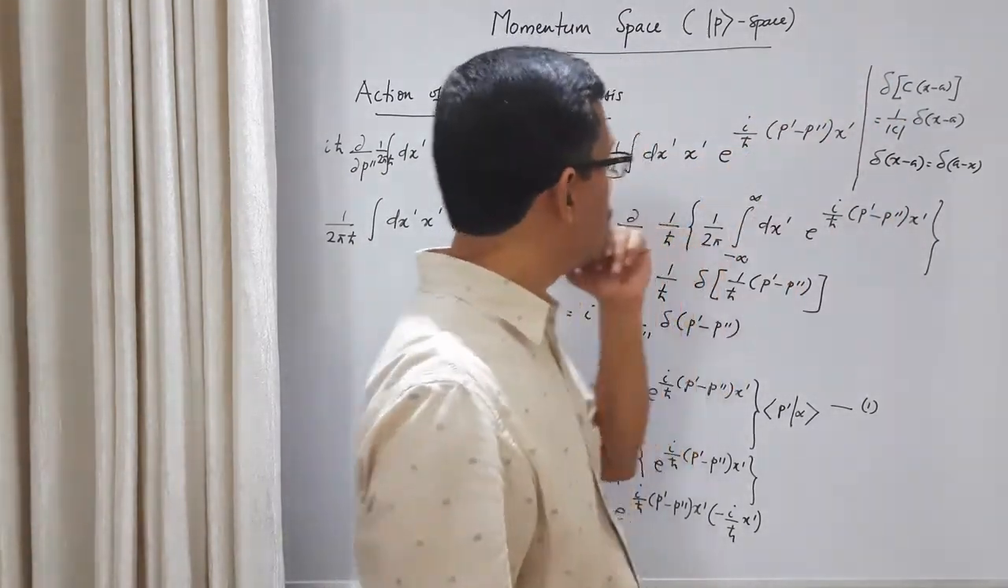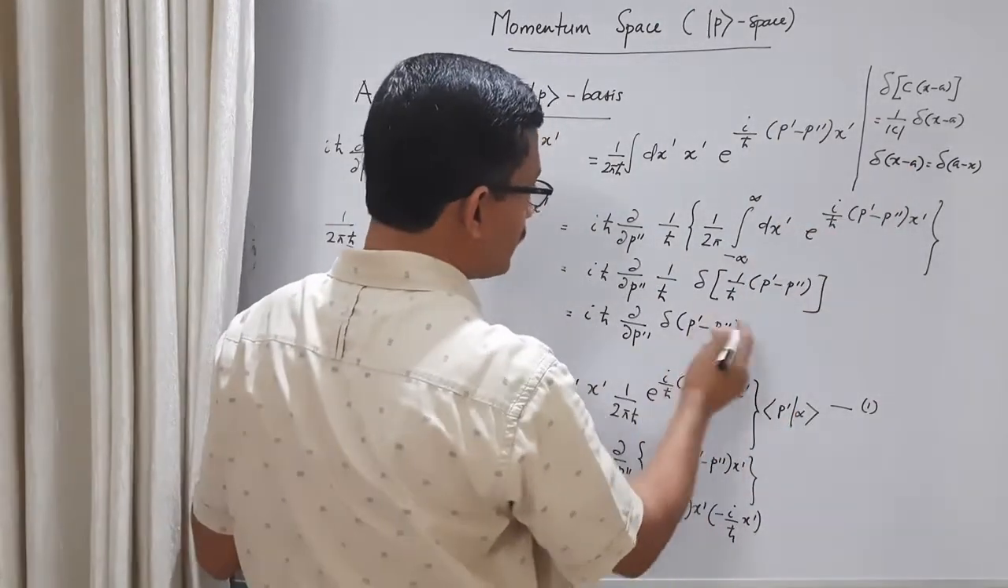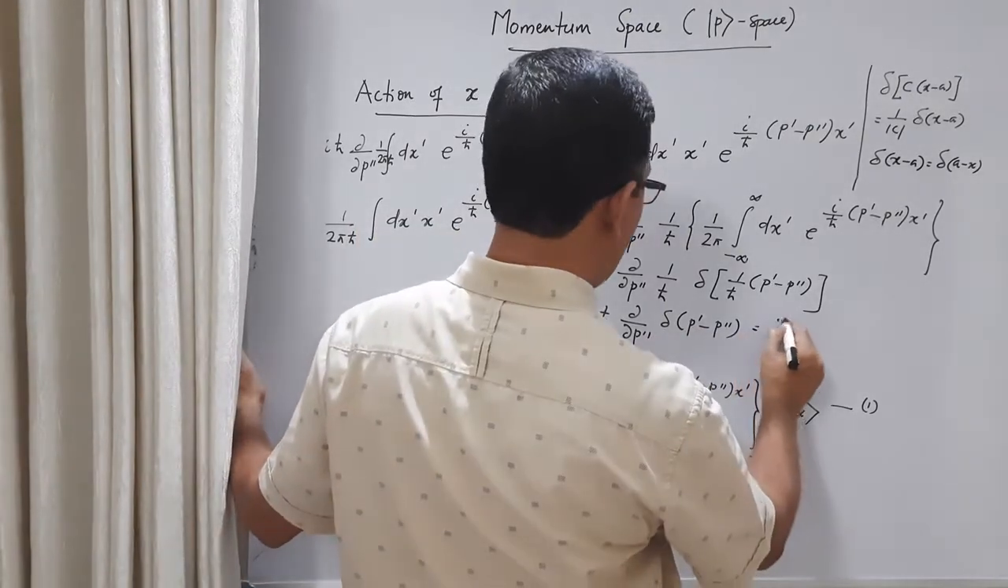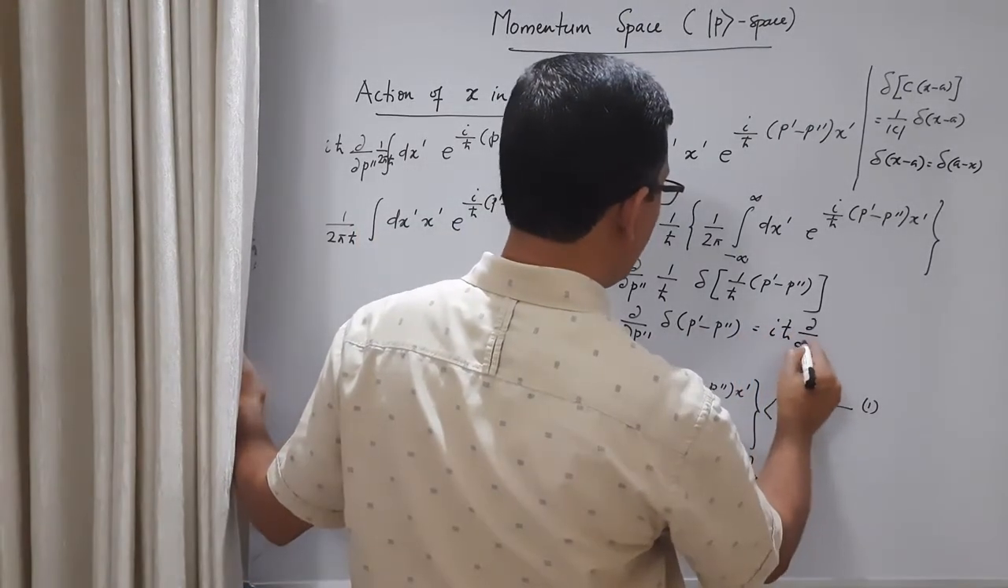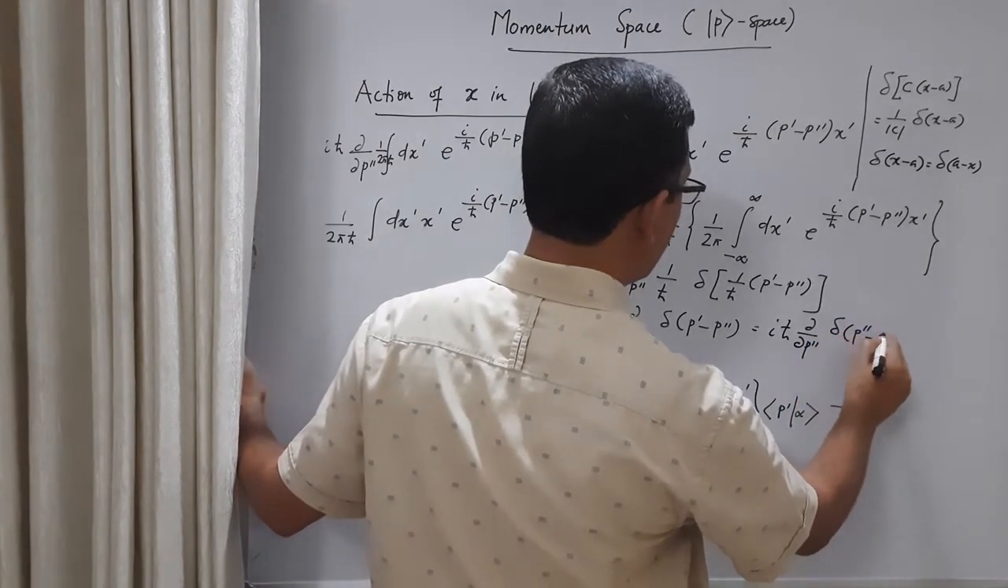Okay, so I am using this property, so I can interchange this delta function. So I can write this as i h cross dou by dou p double prime delta (p double prime minus p prime).